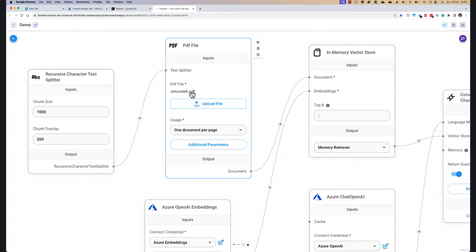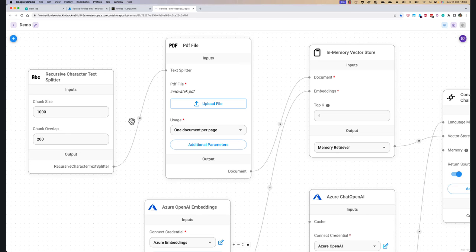That file is going to be split into multiple pages, and we also combine it with a recursive character text splitter. I want to create splits or chunks of 1,000 characters with a chunk overlap of 200. We create these blocks of text, but we want some overlap between the blocks so we don't lose meaning, so to speak. So that's the first part.